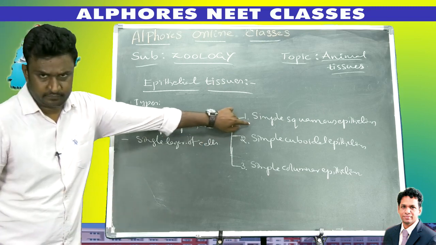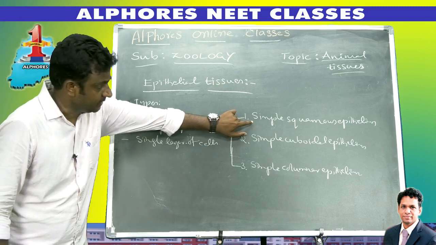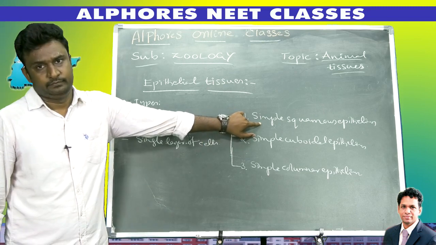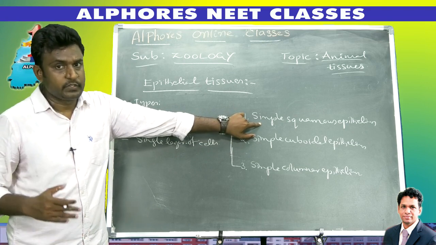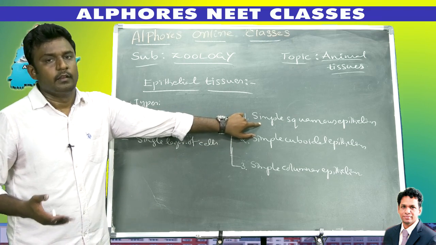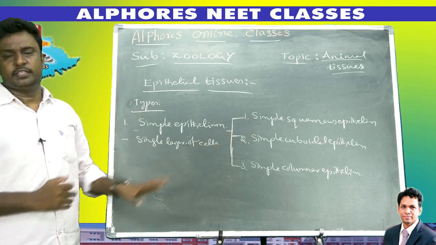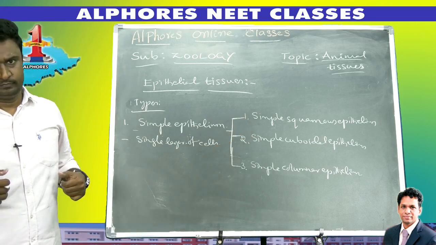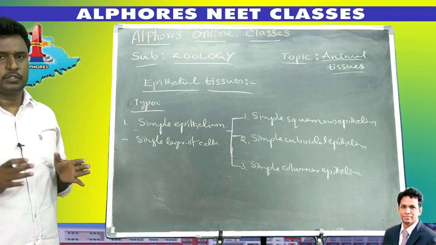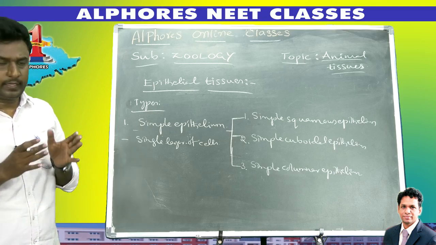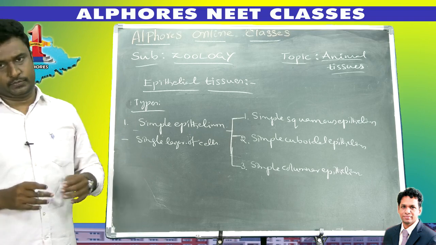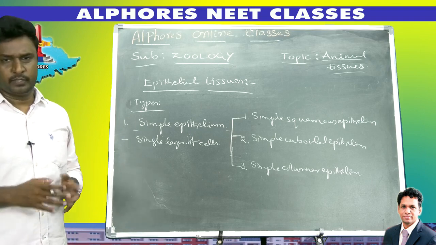First, simple squamous epithelium: its structure and the location where it is present in our body. From the NEET point of view, the most important points are where we find each type of tissue. All the questions are memory based.